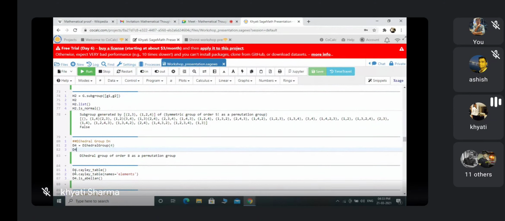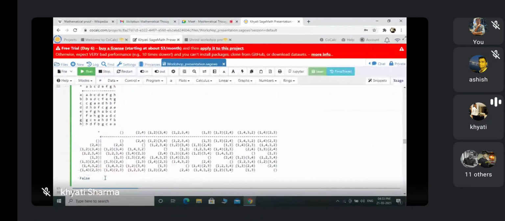So now these commands: D4.cayley_table, and D4.cayley_table with names equals elements. And here I am checking whether D4 is abelian or not. So you can give single commands also, but to save time and to show you more things, I added 3 or 4 commands at every step. We can do this by single commands also, but here I am doing multiple things.